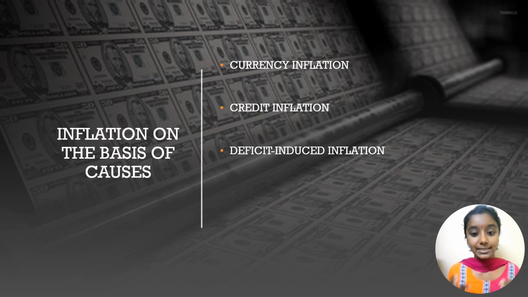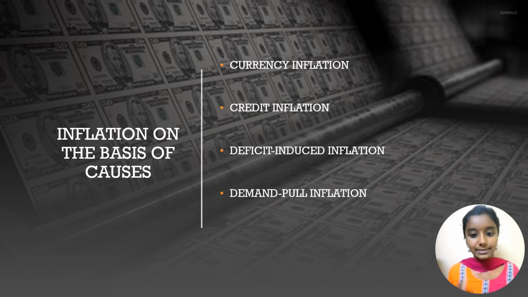The third type is deficit-induced inflation. When the expenditure exceeds the revenue, the budget of the government reflects a deficit. To meet the gap, the government may ask the central bank to print additional money. Any price rise during this period is known as deficit-induced inflation.